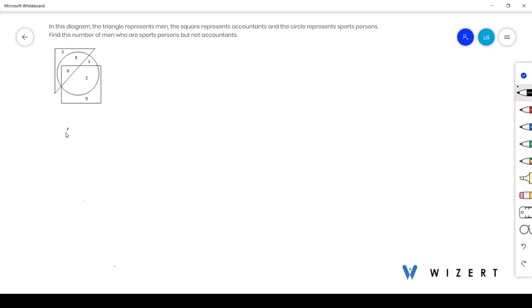Here we have given that the triangle represents the number of men. Then the square represents accountants, and the circle represents sportspersons.